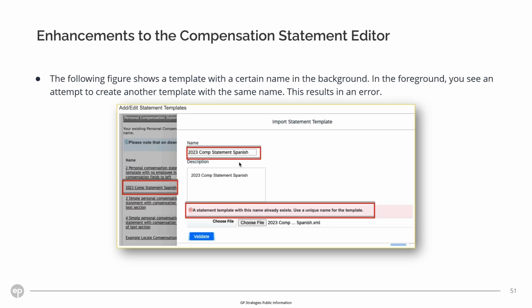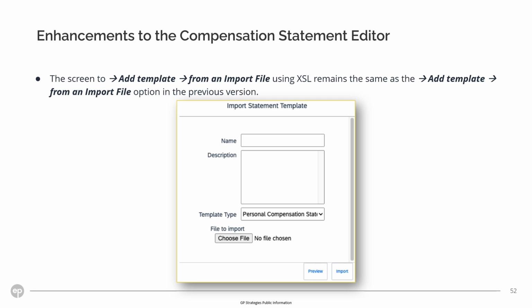In the screen print below, you see a template in the background named 2023 Comp Statement Spanish. In the foreground, you see an attempt to create another template with the same name. This results in an error. The screen to add a template from an import file using XSL remains the same as in the previous version.